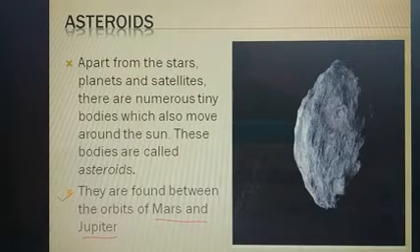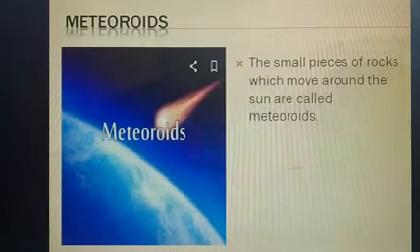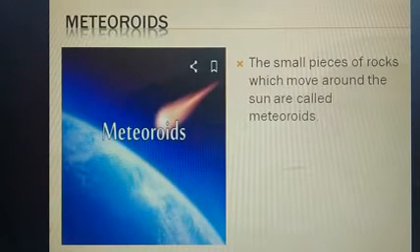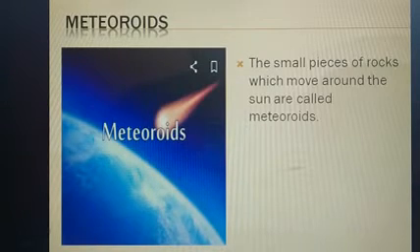And here we have a picture of the asteroid. Next we have the meteoroid. The small pieces of rock which move around the sun are called meteoroids. This is the definition of meteoroid. I am repeating again: the small pieces of rock which move around the sun are called meteoroids.